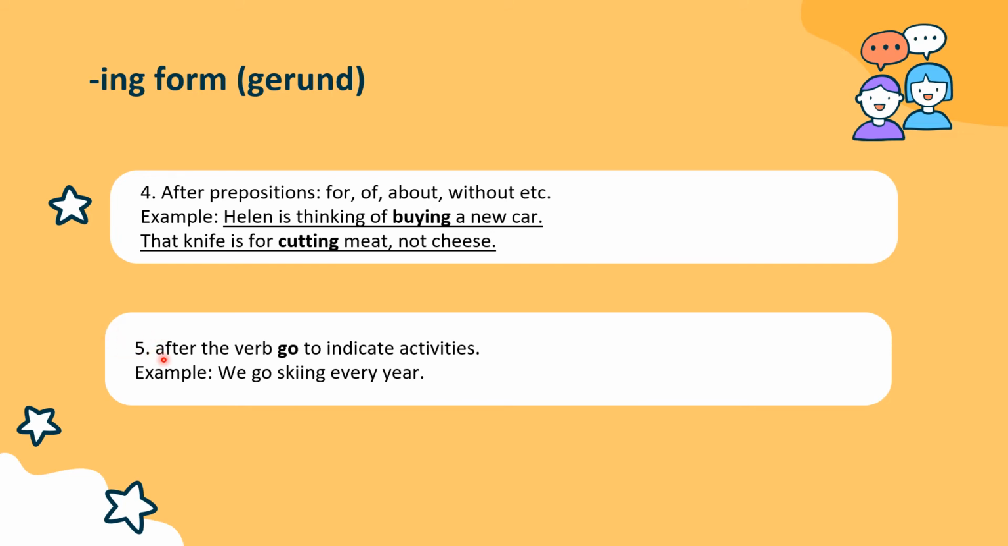Number 5, we use gerund after the verb go to indicate activities. For example, we go skiing every year. So what they do, they go. That is the verb. Skiing every year. This indicates the activity that they do. So skiing here is a noun. Am I being clear?